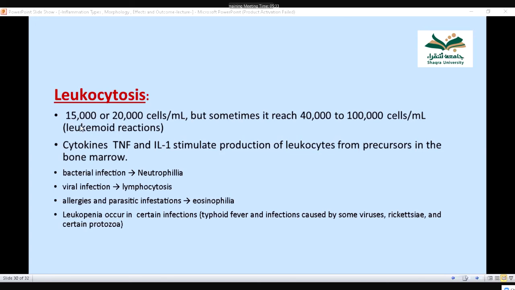Normally it is less than 10,000, but if it is 15,000 to 20,000, we call it leukocytosis. If it reaches 40,000 to 1 lakh per ml, there can be leukemoid reactions, such as blood cancers. So leukocytosis is also important: whenever there is inflammation, the WBC count increases.